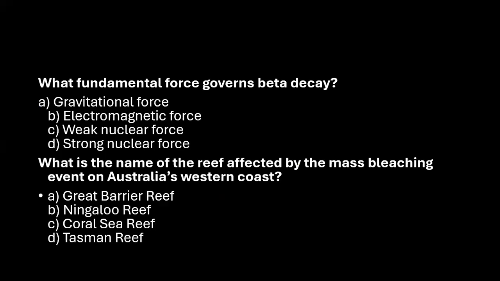So let us see what the questions are for today. What are the fundamental forces that govern beta decay? See, this question you may not be able to answer, but I'll tell you. Whenever there is radioactivity, there are three types of decay: alpha decay, beta decay, and gamma decay. And when these decays are happening, which force is involved? Understand that gravitational force has nothing to do with these decays. Electromagnetic force, no. Either it is weak or strong. The answer is the weak nuclear force.